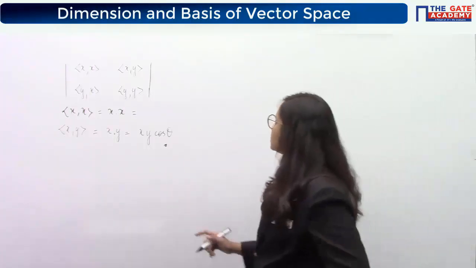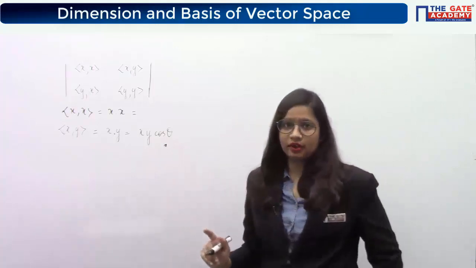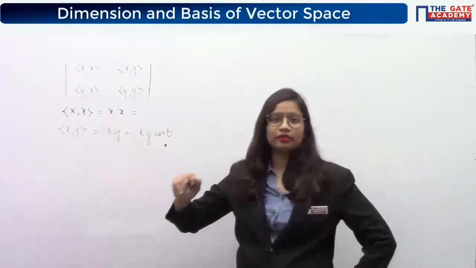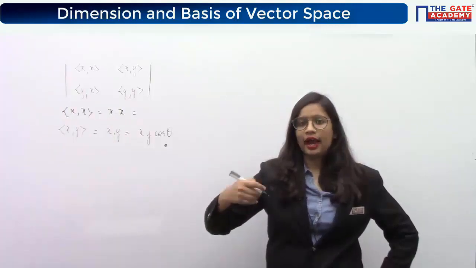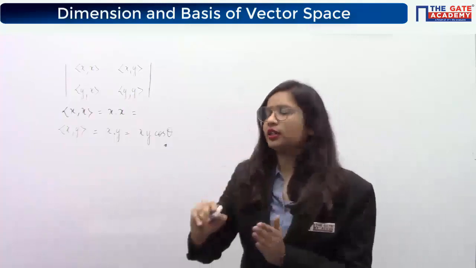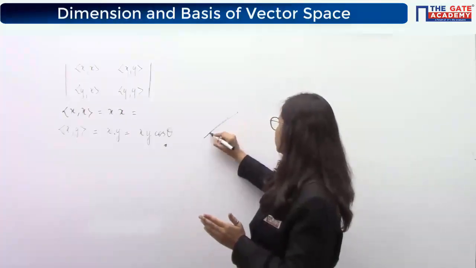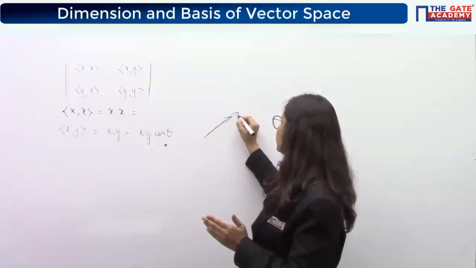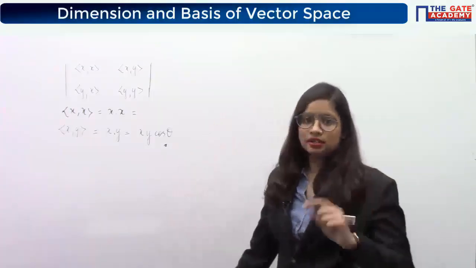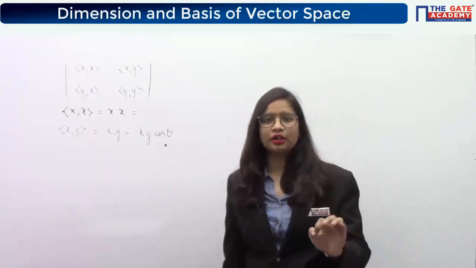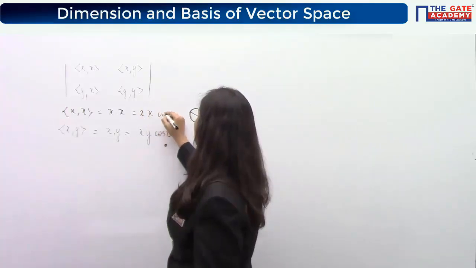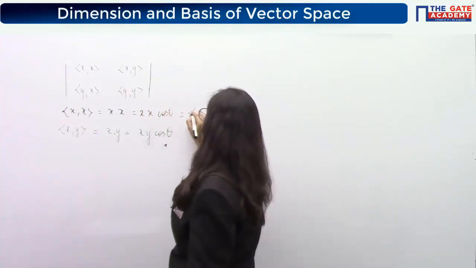So I have assumed here that theta is the angle between x and y. Now if you take the dot product of the vector with itself, the angle between those two vectors is 0, because the other x vector lies on the same one. That means the angle between the two vectors is 0 and cos 0 is equal to 1. So this will become x into x cos 0, that is x square.